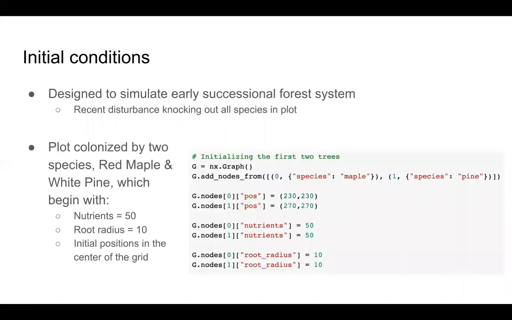The initial conditions of this model were designed to simulate early successional forest system after recent disturbance. The plot started off empty, and we began by seeding it with one maple tree and one pine tree to act as seed species for the rest of the forest. Each of these nodes started with 50 nutrients, a root radius of 10, and an initial position that we gave it on the grid somewhere around the center of the plot.